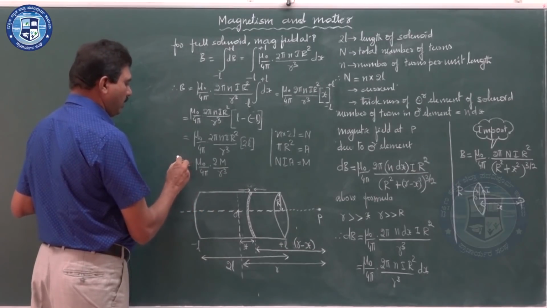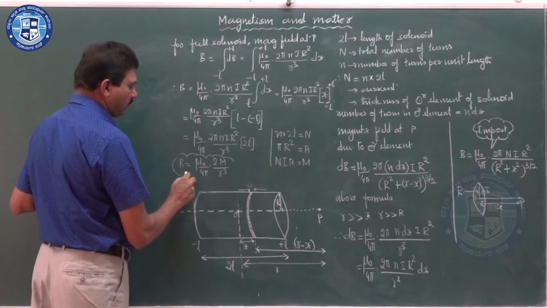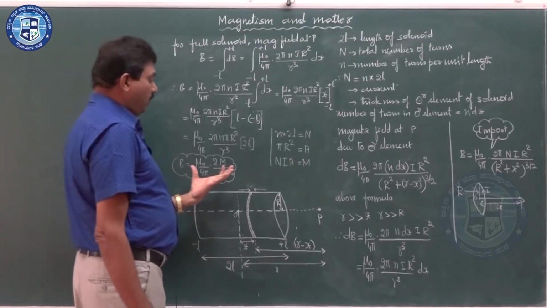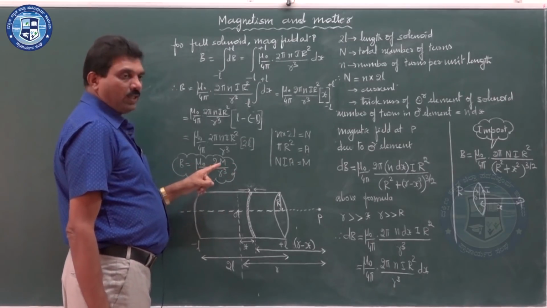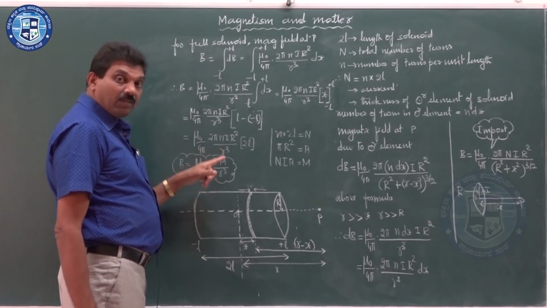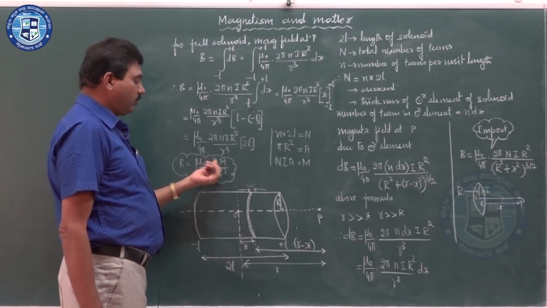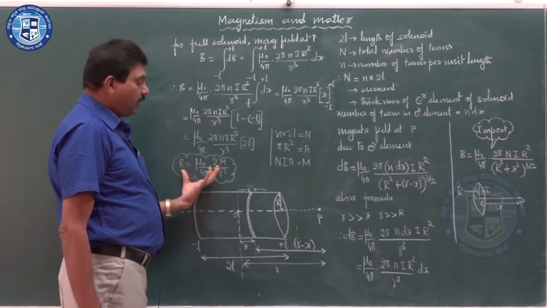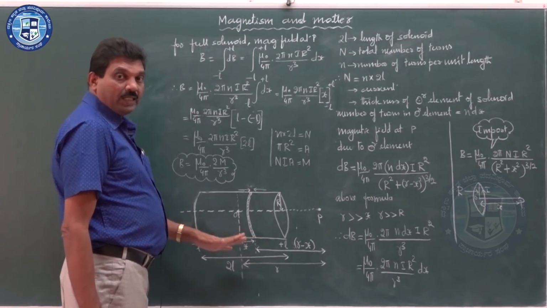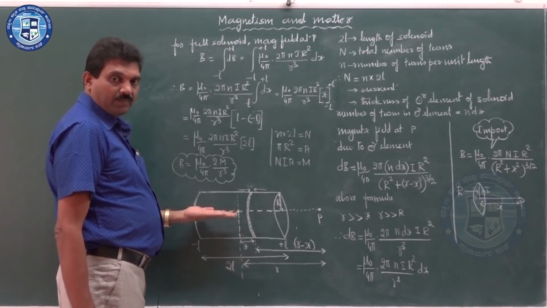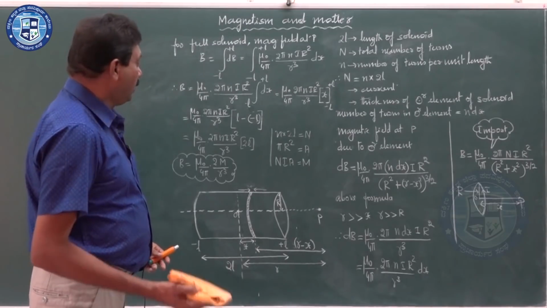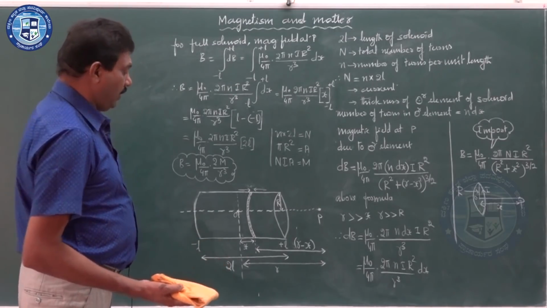What you can observe here is the formula I already wrote: the magnetic field of a bar magnet at a point on its axis is given by B equal to mu naught by 4 pi into 2 m by r cube. The same formula you are getting for a solenoid also. Therefore, you can conclude that the solenoid is similar to a bar magnet. That is the conclusion about the bar magnet and solenoid.